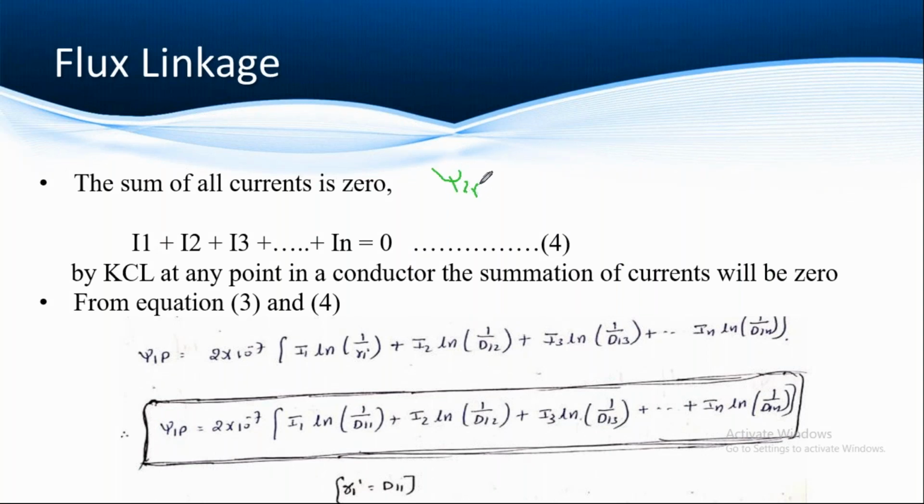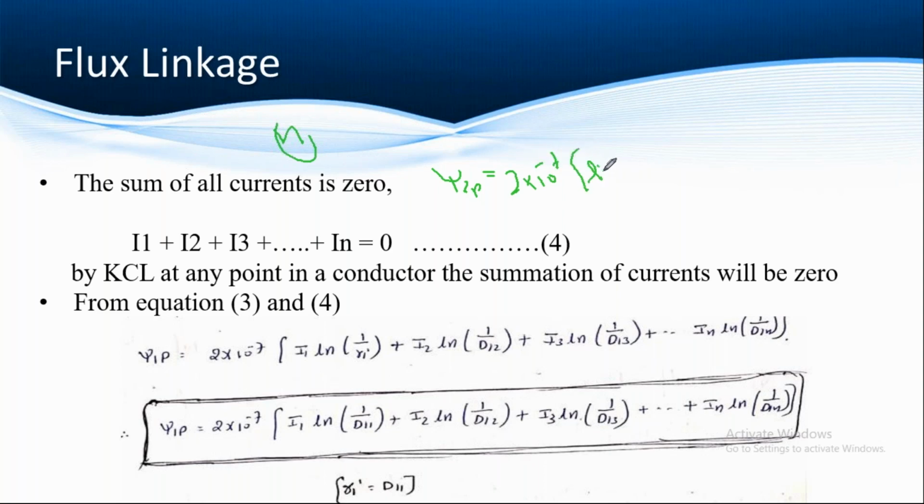So I am writing here, just listen. After finding this value, similarly you have to write psi2p, psi3p and psi-np. Why? Because we are considering n stranded conductors, right? So you have to write all the equations. After writing the first 3, similarly take psi1 and so on. So now I am writing the equation for conductor 2, that is the flux linkage of conductor 2 with respect to the point P: 2 into 10 power minus 7